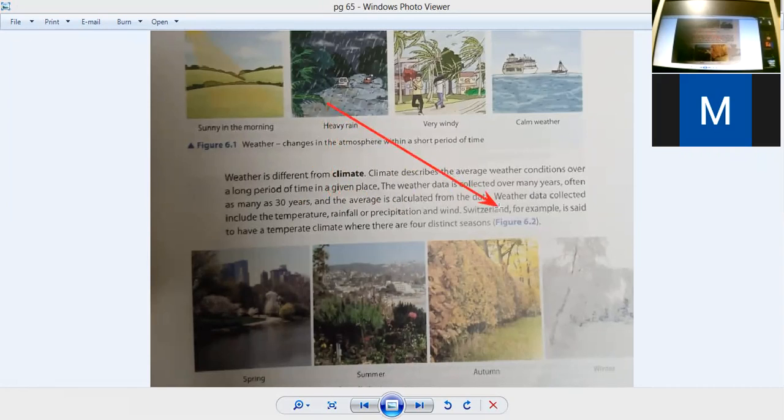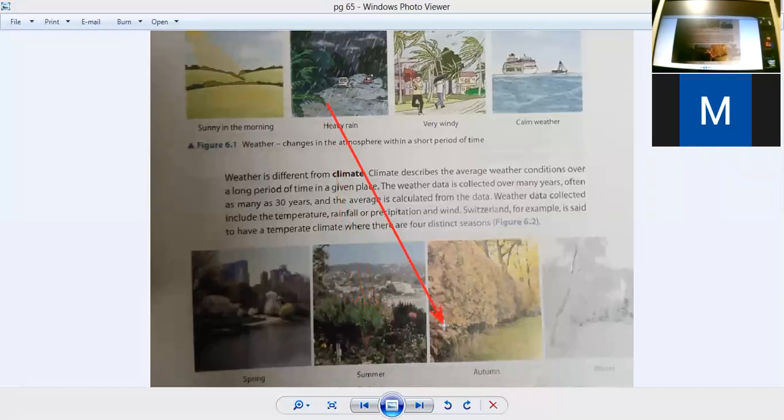They are giving the example of Switzerland, which is said to have a temperate climate. What is meant by temperate climate? It means that they have all four seasons: spring, summer, autumn, and winter. Summer is a hot season.